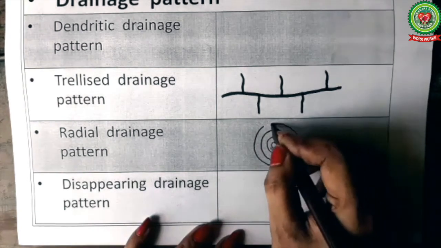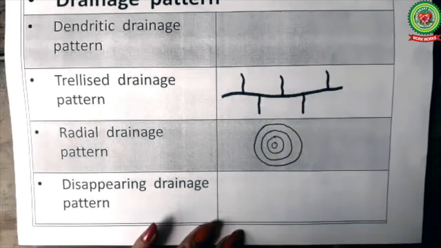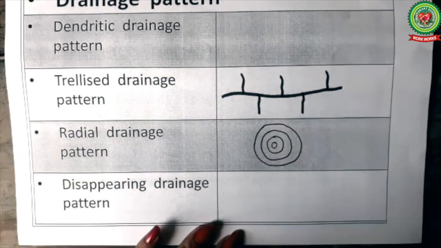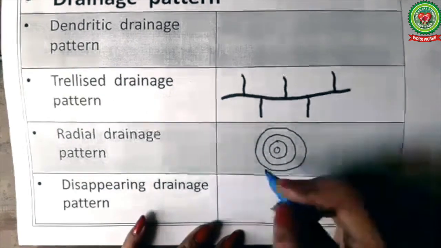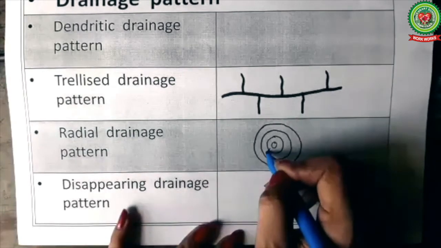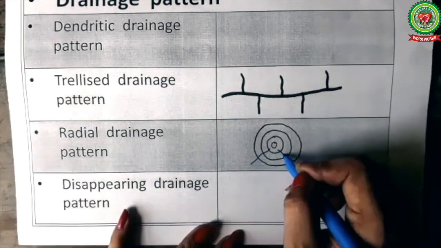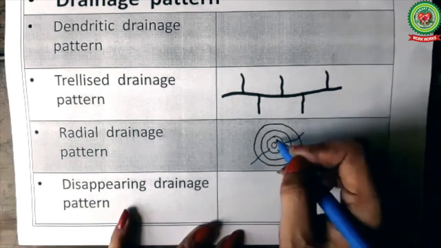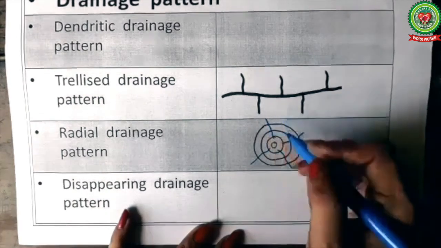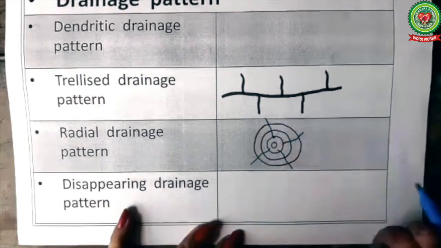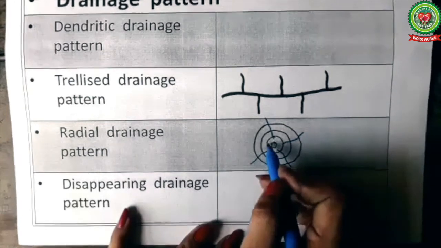Now from this mountain, the rivers will flow outward in 2 or more directions, or you can say in all directions also. So I am showing the rivers like this: 1, 2, 3, 4. So I have taken 4 rivers. You can take more rivers also.